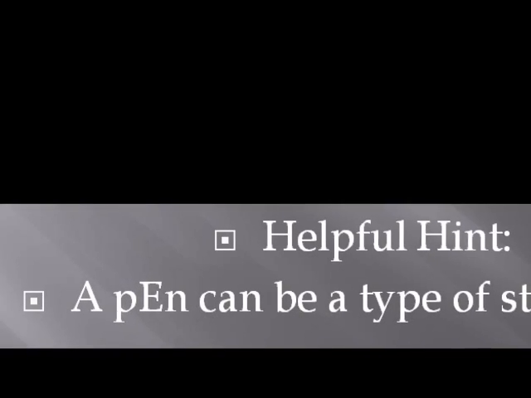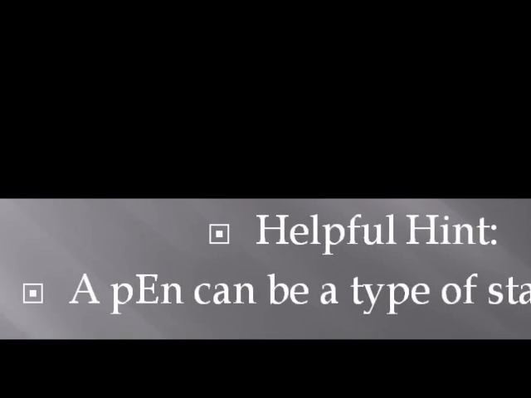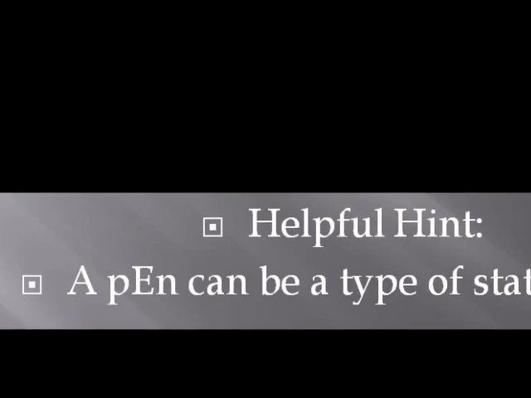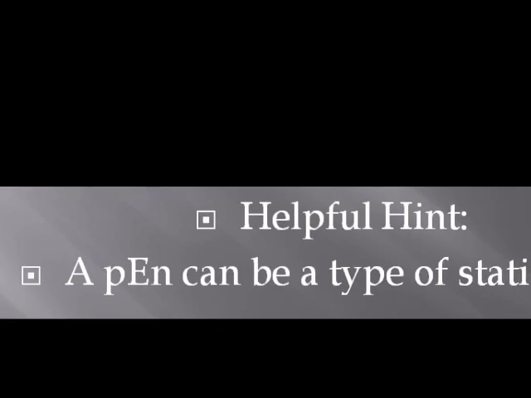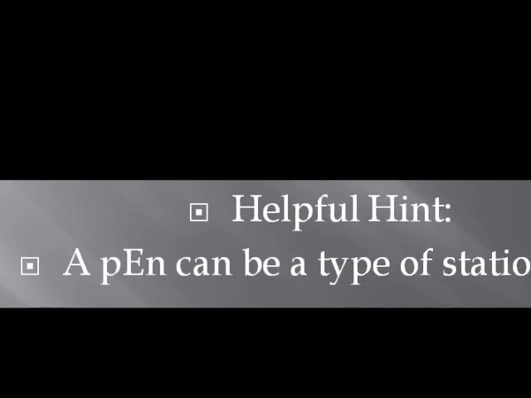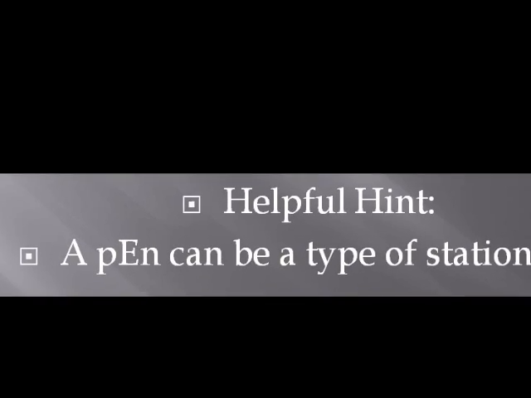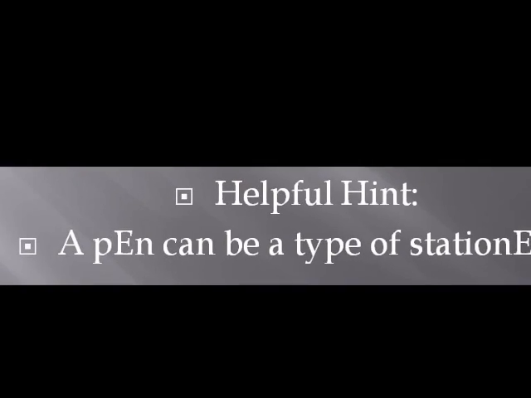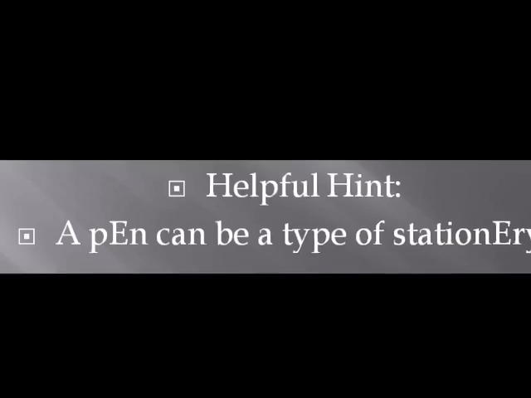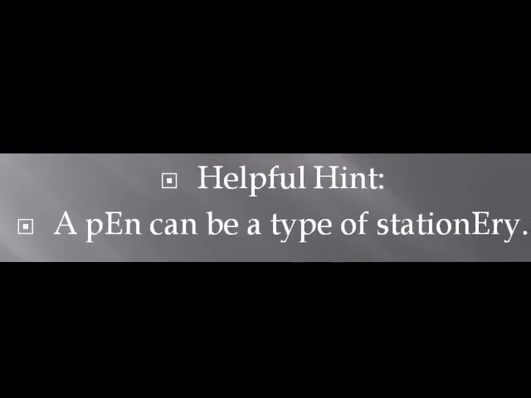A helpful hint when learning stationary with an A and stationery with an E is that a pen can be a type of stationery. And we see here that the E's are capitalized not because that's correct, but because pen has an E and so does stationery with an E, which means materials for writing, which could be a pen.